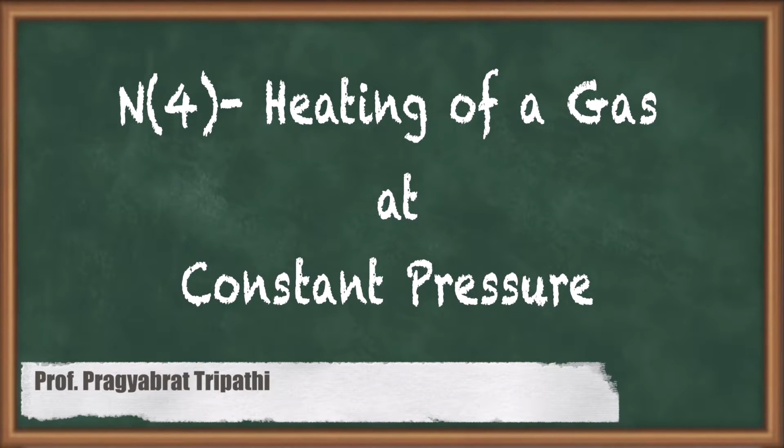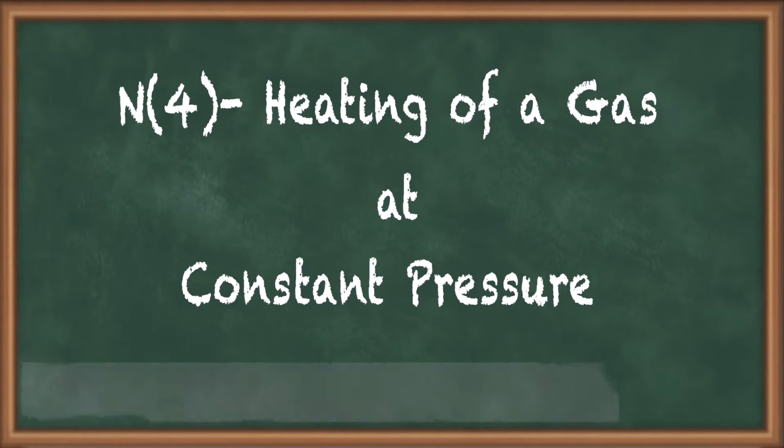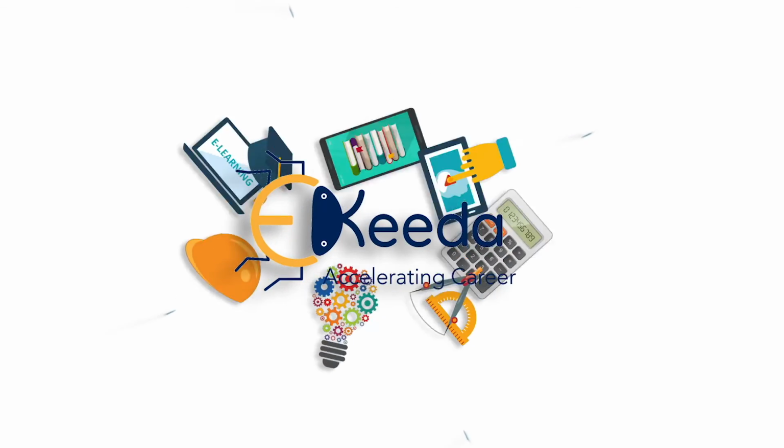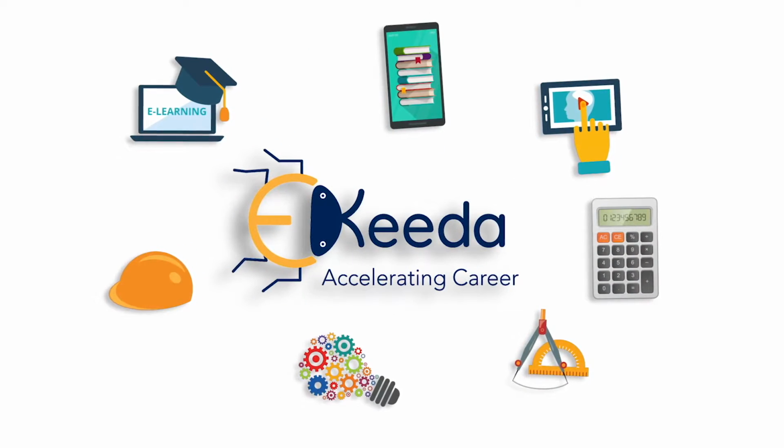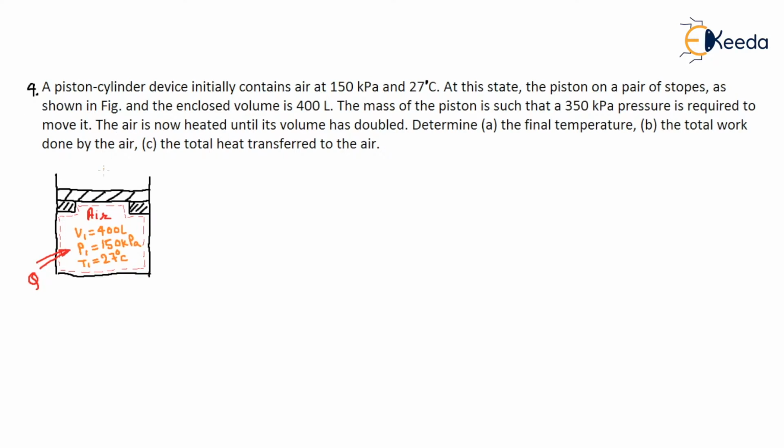Hello, my friends. In this video, we are going to learn how the first law of thermodynamics can be applied to a process. This is your piston-cylinder arrangement, in which there is a piston and this is your cylinder. In the piston-cylinder arrangement, air is the system. See, this dotted line is the boundary of the system.